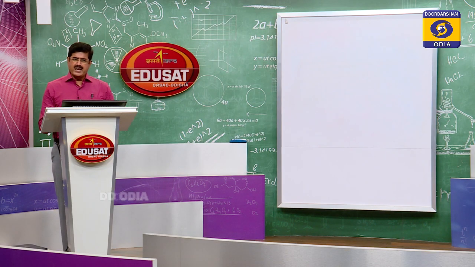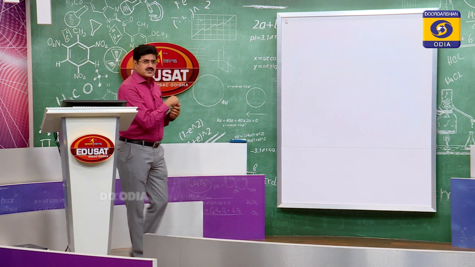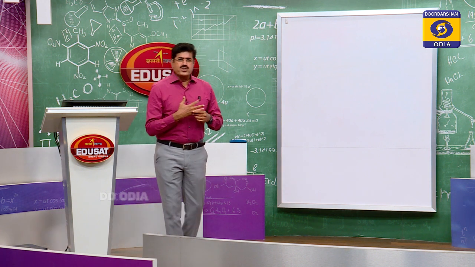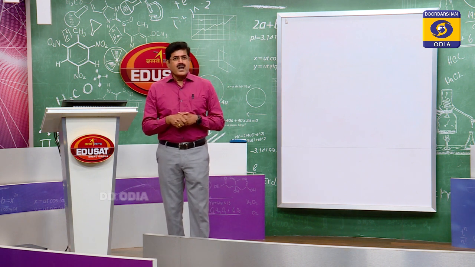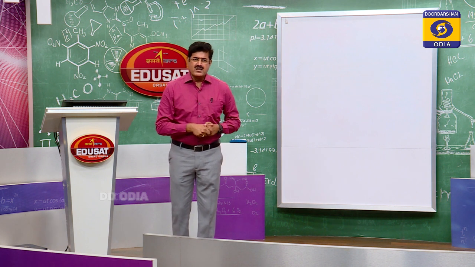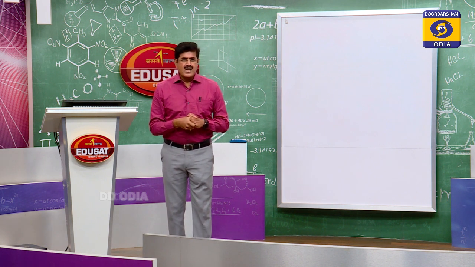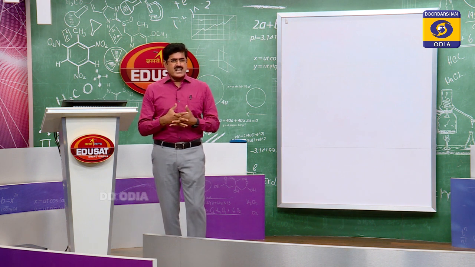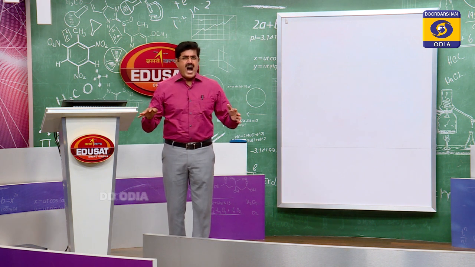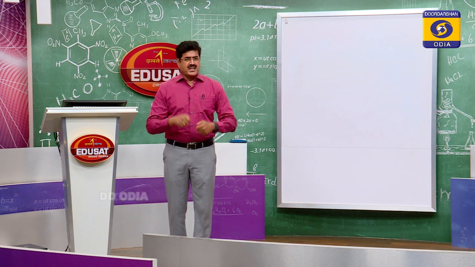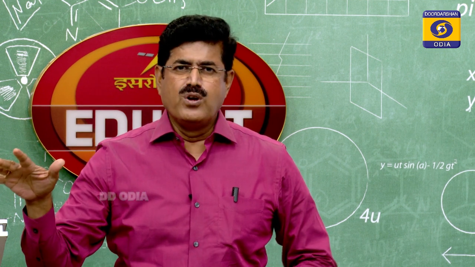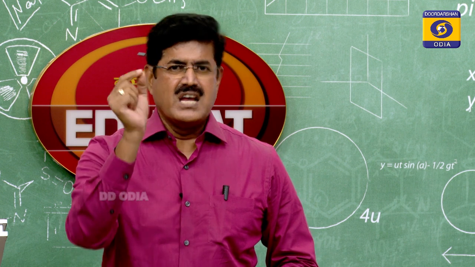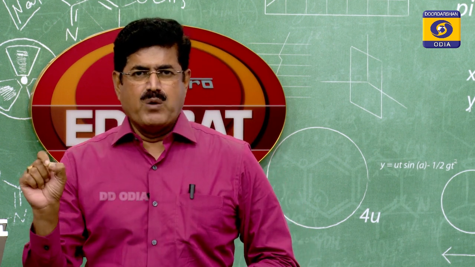Coming to the electronic configurations, these elements have 5 electrons in the outermost shell with the general electronic configuration ns2 np3. That means there are 2 electrons in the s orbital and 3 electrons in the p subshell. As you know, the p subshell has 3 orbitals px, py, pz, which are degenerate. I mean, all the 3 p orbitals are identical in energy. Hence, all the 3 p orbitals obey Hund's rule, having the electronic configuration ns2, npx1, npy1, npz1.